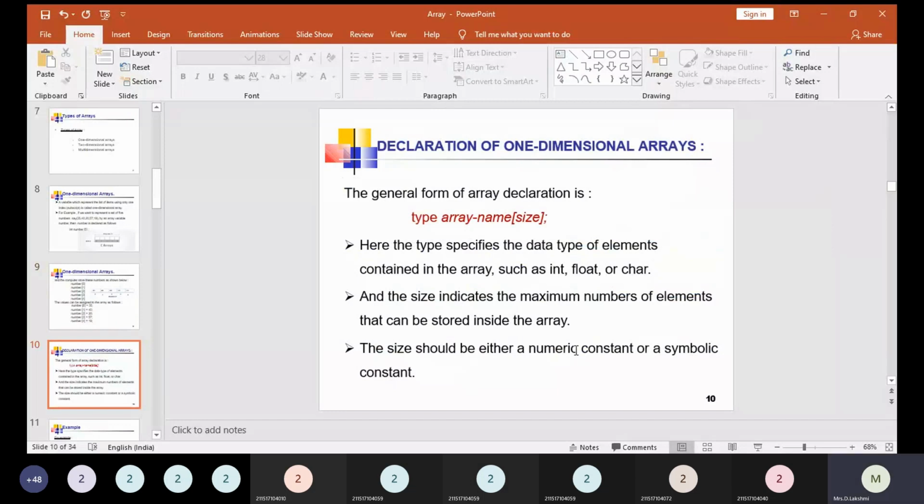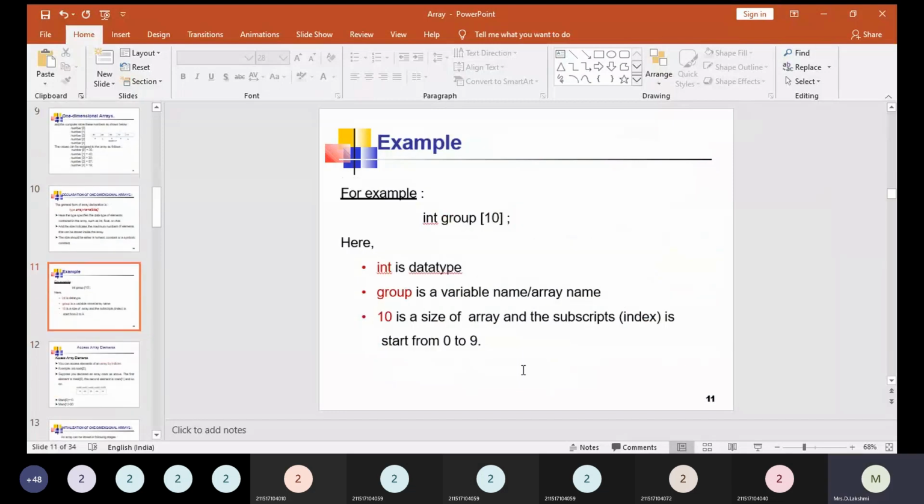So we need to mention the maximum number of data to be stored in the array when we are declaring the array with the type and name. So here the size should be either a numeric constant or a symbolic constant. For example, int group of 10. Here int is a data type, group is a variable name or array name, and 10 is the size of the array, and the subscript index starts from 0 to 9, right?